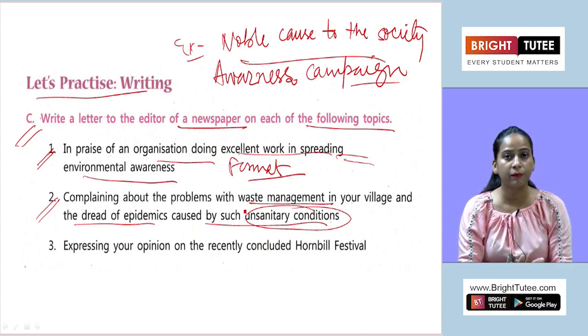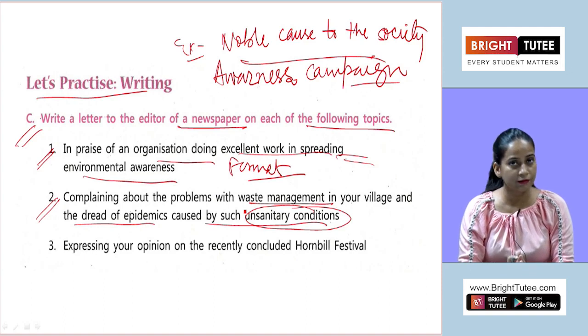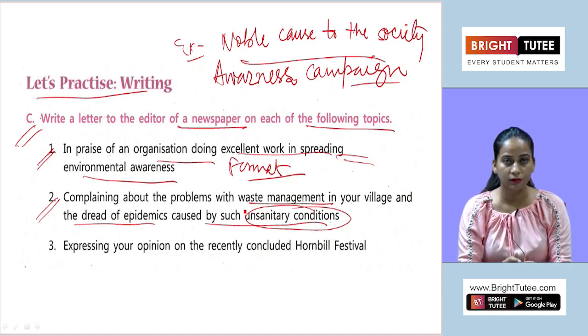Clear? Again I am reminding, because most of the students are making this mistake. You need to address the letter to the concerned authorities here. So how are you going to start here? The same: the sender's address will be there, then you have to mention the date, then the receiver's address, and before that the editor, you will mention the designation and the name of the newspaper and the place. Then salutation, sir. After that you will mention the subject.